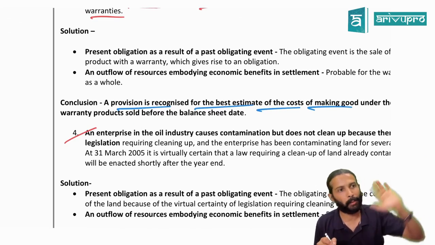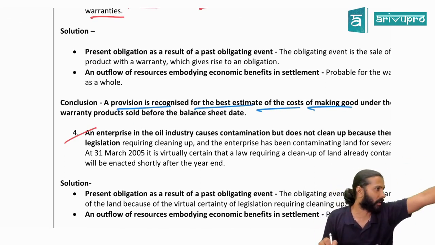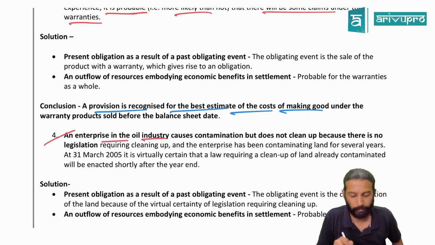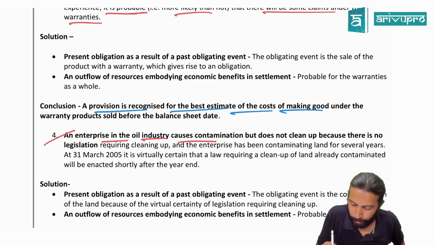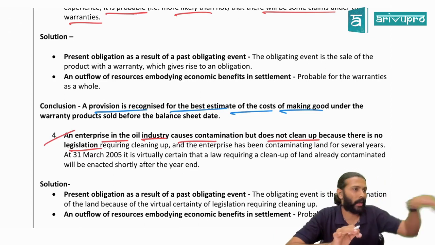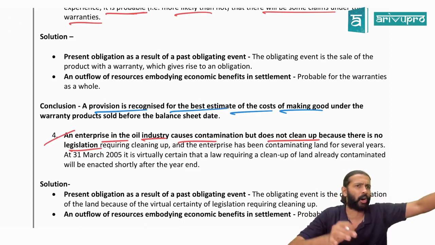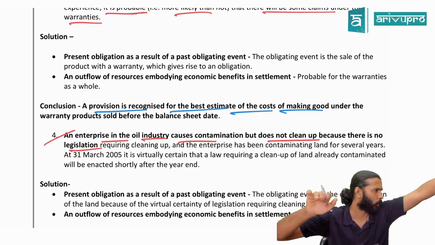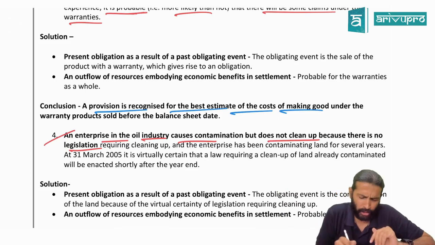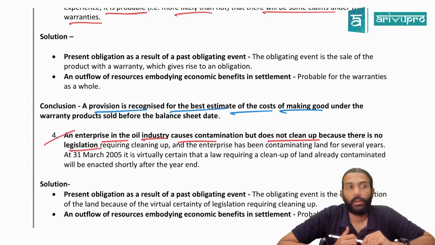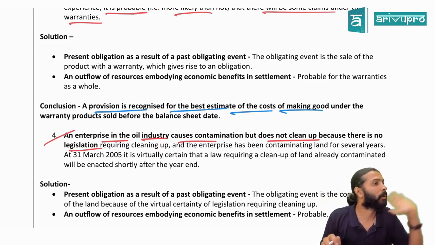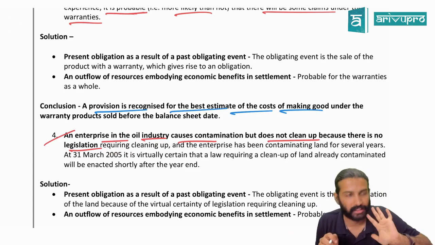You have to tell me the answer: provision or contingent liability. That's all you need to tell. An enterprise is in the oil industry, causes contamination but does not clean up because there is no legislation. They are in the oil industry, sir. All the waste they are releasing, probably into a water body or onto land, they're dumping somewhere on the land or in the ocean. And are they doing that cleaning activity? They are not doing that cleanup activity because there is no legislation or law requiring them to do so.